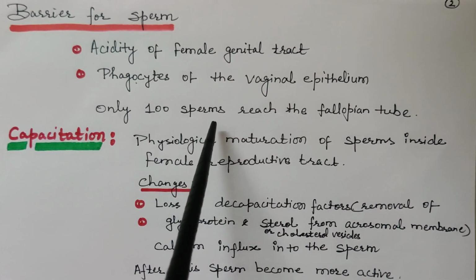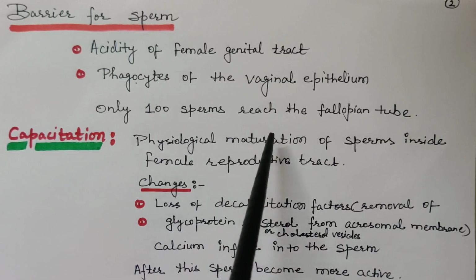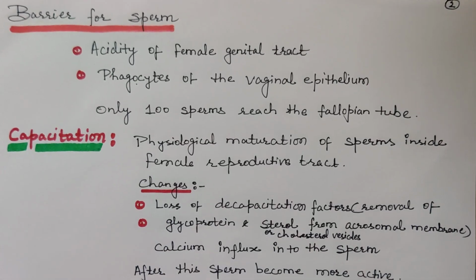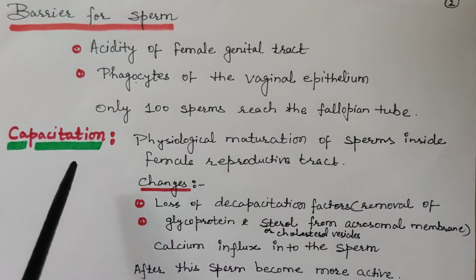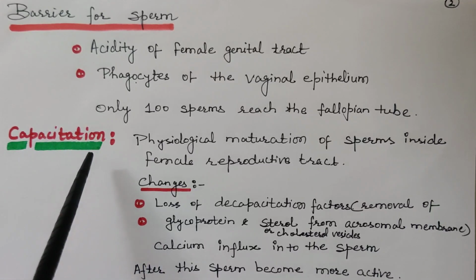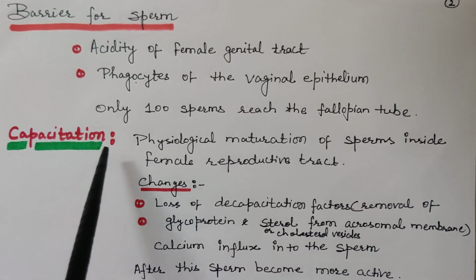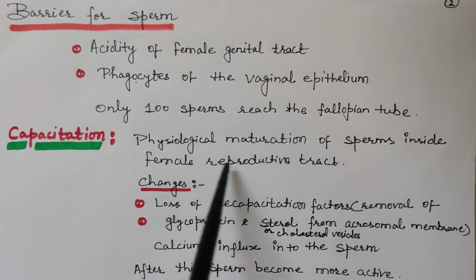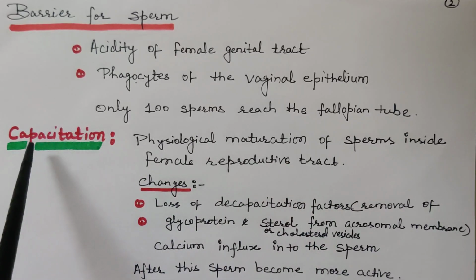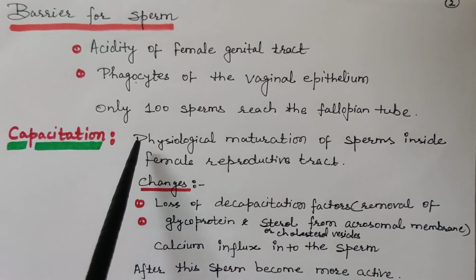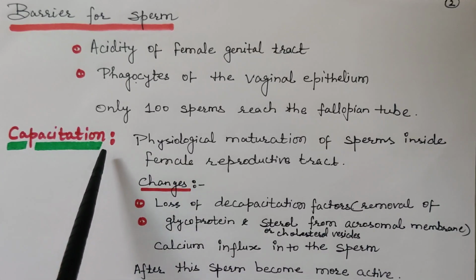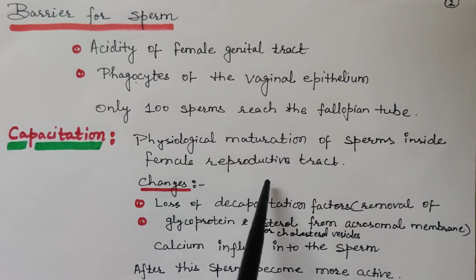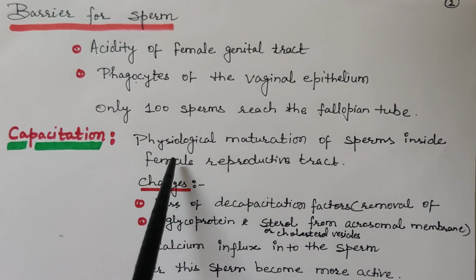Out of these 100 sperms, only one is able to fertilize the egg within the fallopian tube. Now, capacitation. Sperm in the female genital tract are made capable of fertilizing the egg by the secretions of the female reproductive tract. Capacitation is the physiological maturation of sperms inside the female reproductive tract. During this maturation phase, sperm become able to fertilize the ovum.